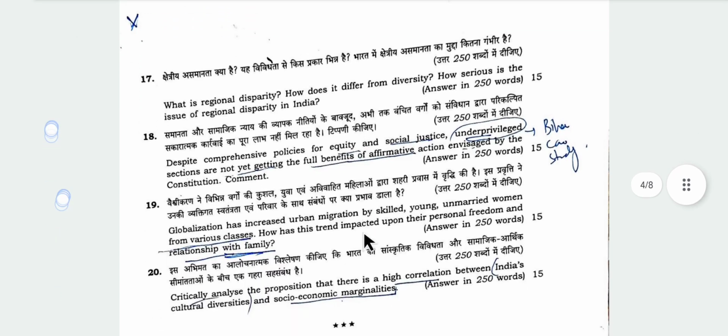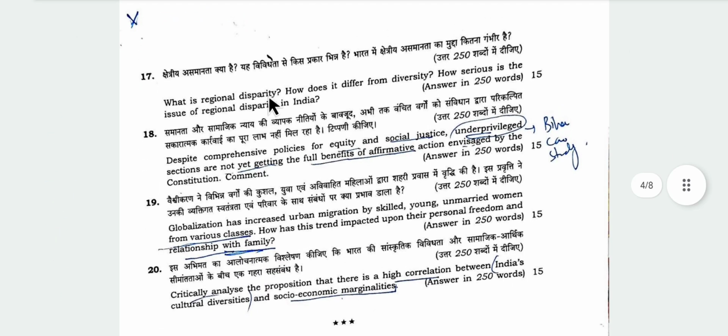Now coming to question number 17. What is regional disparity? How regional disparity?